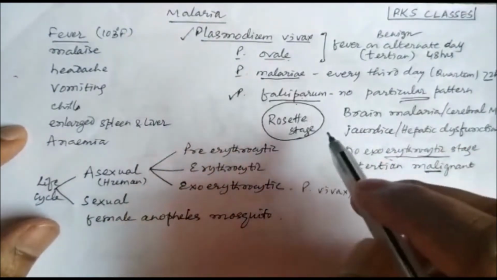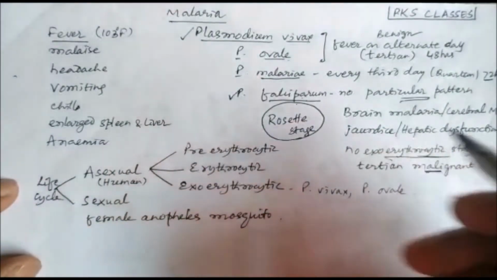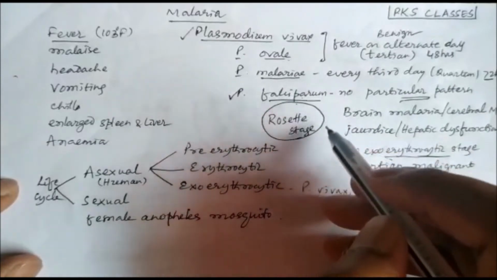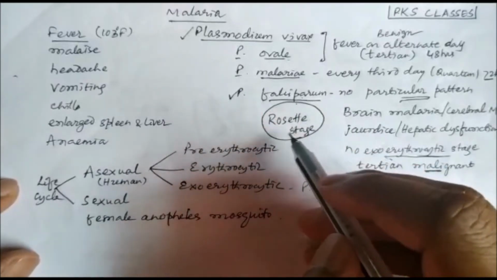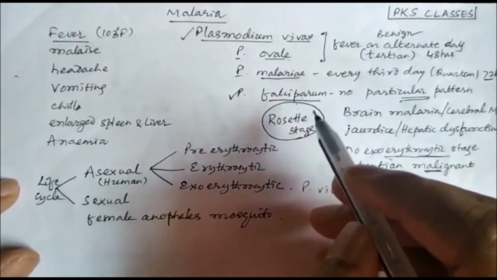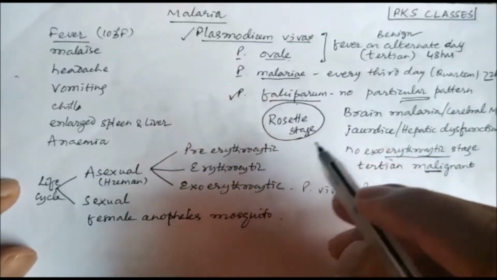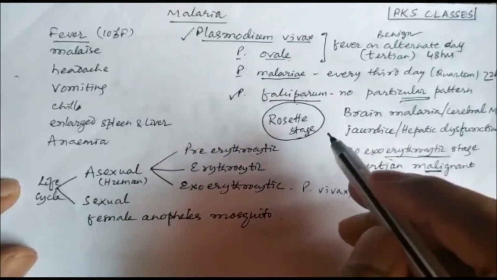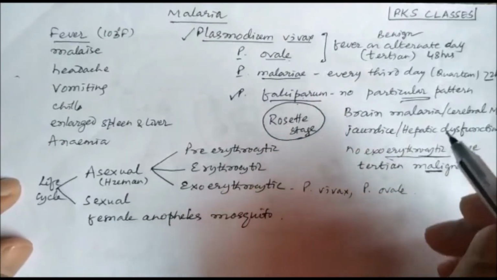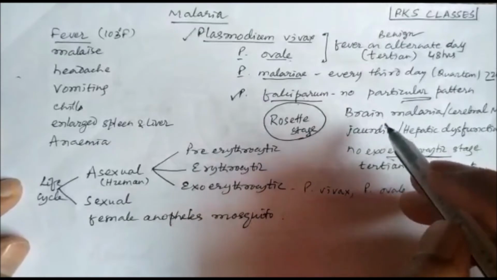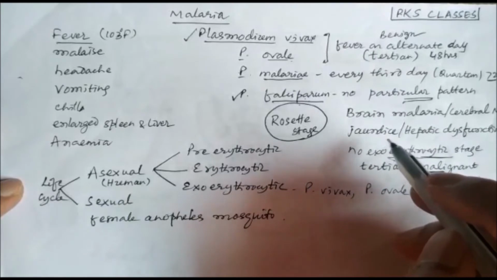So the infected RBC and the normal RBC form a cluster, and that leads to blockage of the blood vessels, capillaries. That is called the rosette stage. It is a characteristic feature of the falciparum species, where the rosette stage is present, and there is blocking of the capillaries, and the blood supply to vital organs like brain, liver, etc. stops. That's why we call it brain malaria or cerebral malaria, and there is hepatic dysfunction leading to jaundice.